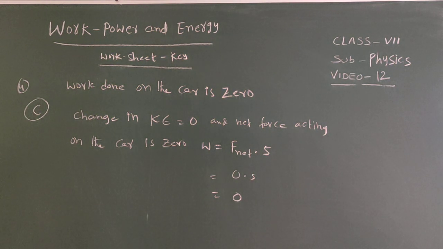Okay. Next one. A body moves a distance of 10 meters along a straight line under the action of a force of 5 newtons. The work done is 25 joules. The angle which the force makes with the direction of motion of the body is? So question number 5.